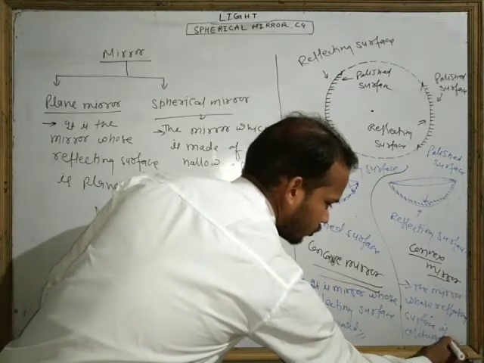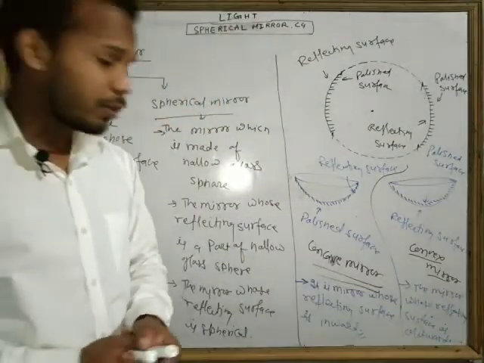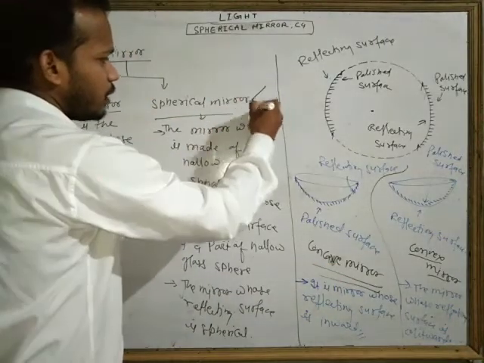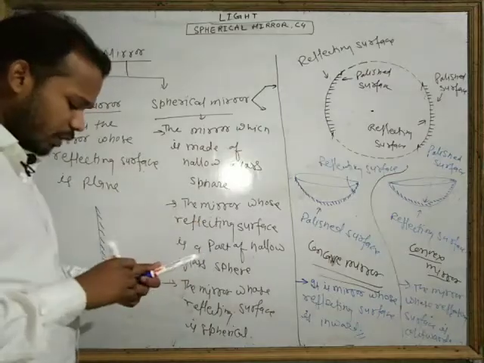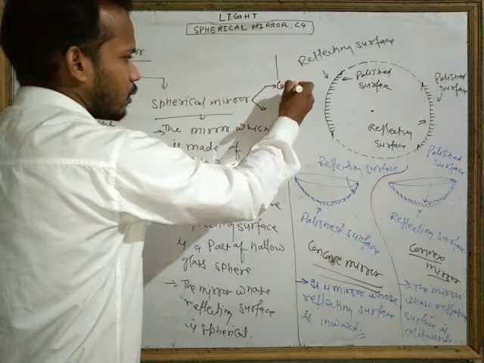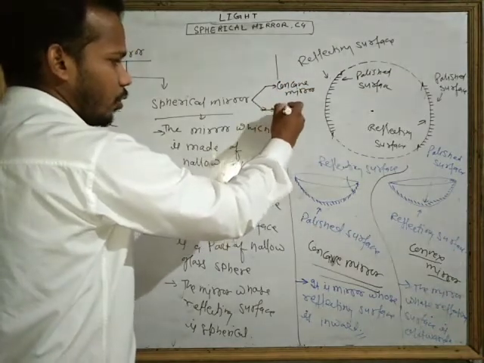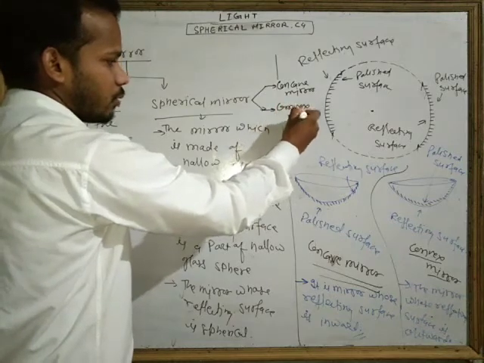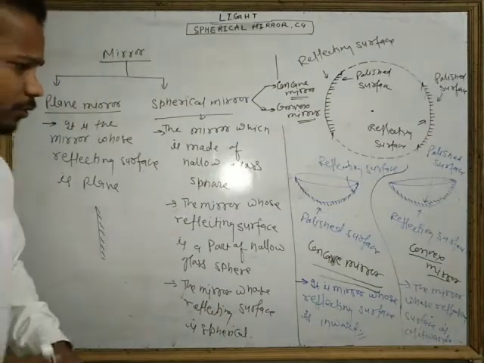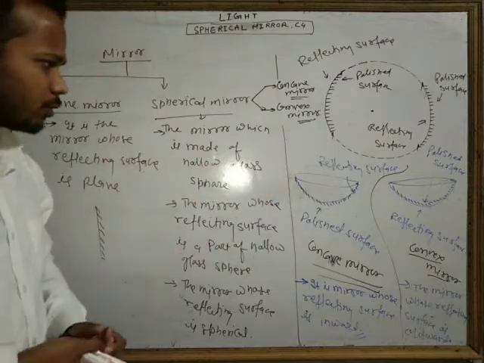The mirror whose reflecting surface is outward is called convex, and the mirror whose reflecting surface is inward is called concave. So how many types of spherical mirror are there? A spherical mirror is of two types: one is the concave mirror, very good, and another is a convex mirror. Okay, students, first you have to write it. After that, I will explain every term in the spherical mirror. So write it first.